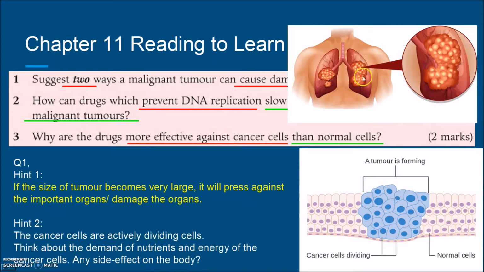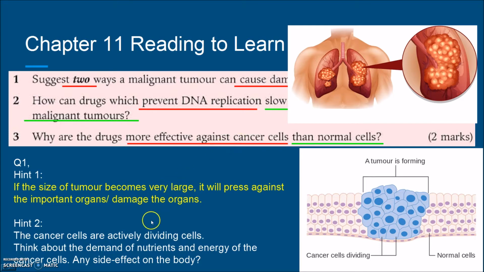So in this picture you will know that the tumor cells in the lungs will press against the normal cells in the lungs, and then it will affect the normal function, the gas exchange in our lungs. Or if the tumor cells are in our brain, they will press against the normal brain cells, and it will affect the nervous system.